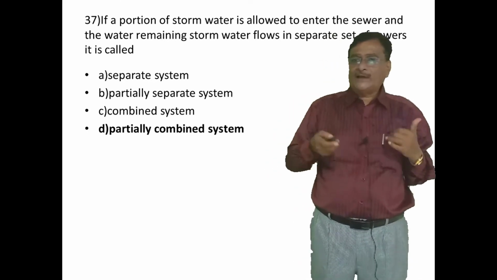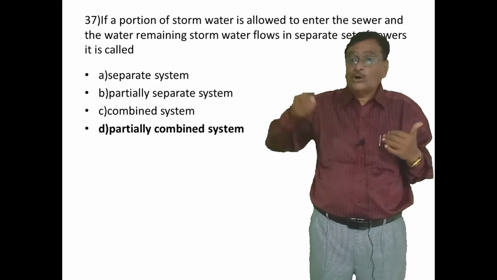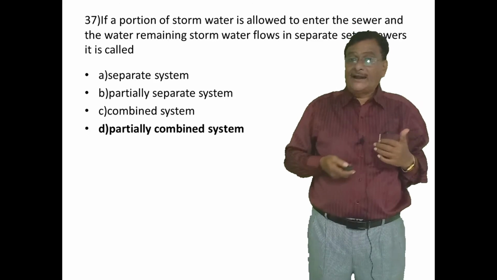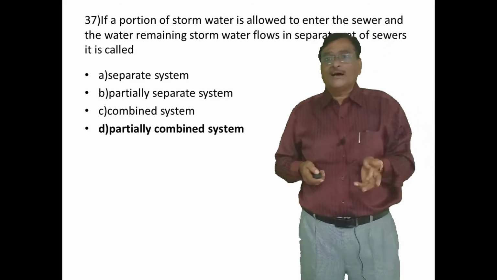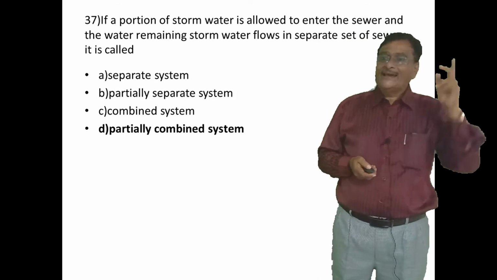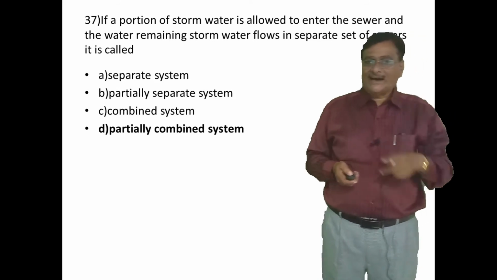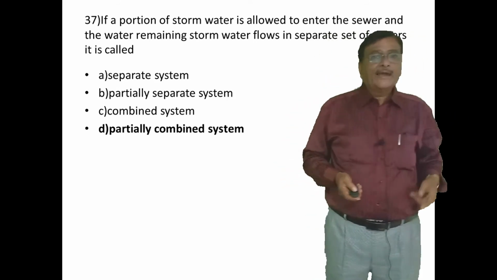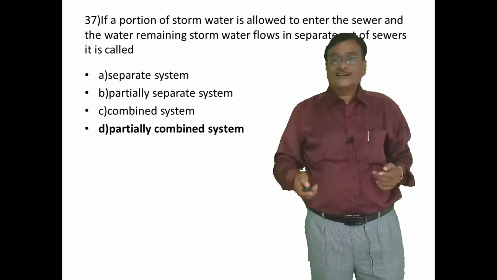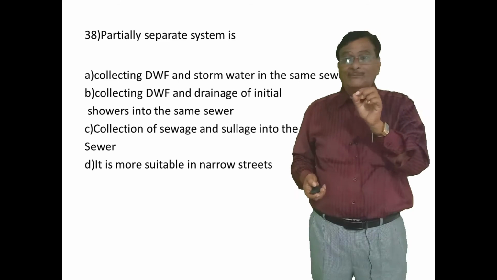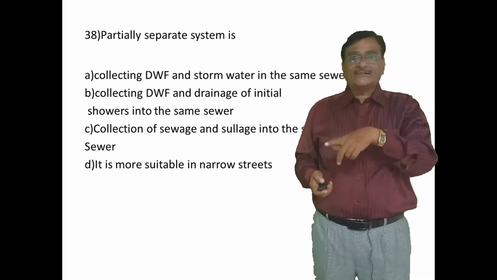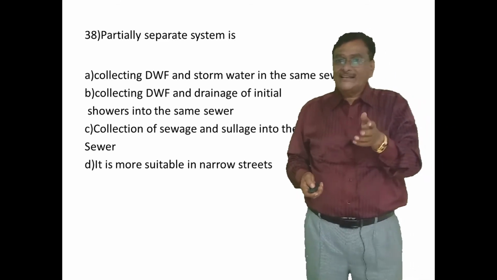A portion of the storm water is allowed to enter in the sewer and the water remaining from the storm water flows in a separate set of sewers. The answer is the fourth one, which is a partially combined system. Let's go to the next question, my boys. Again, the next question is also of the same type. Partially separate system is.